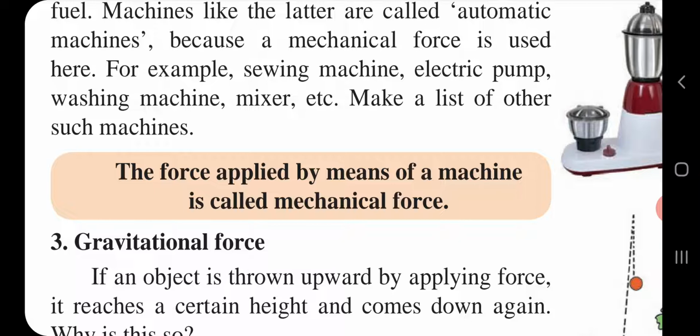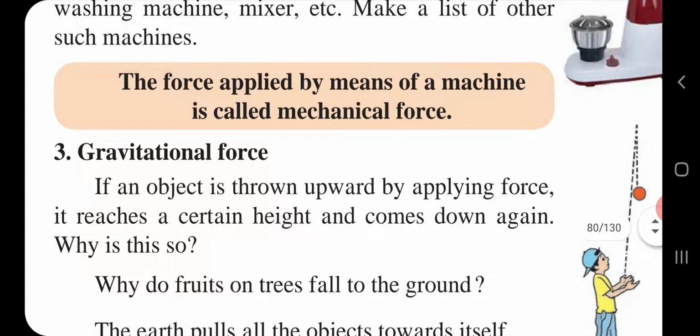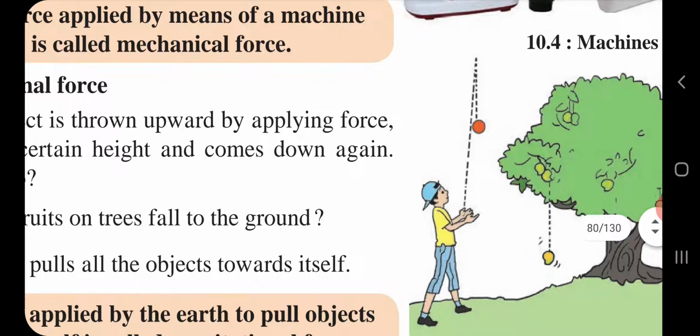If an object is thrown upward by applying force, it reaches a certain height and comes down again. Why is this so? We are able to see from our picture: a boy is throwing a ball in a vertically upward direction by applying force.